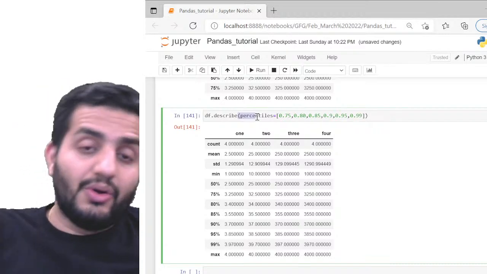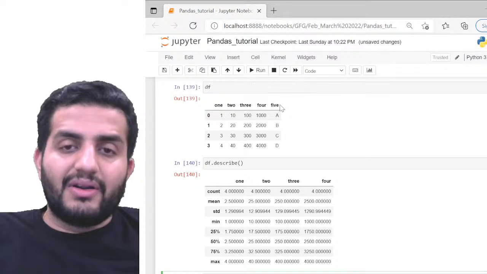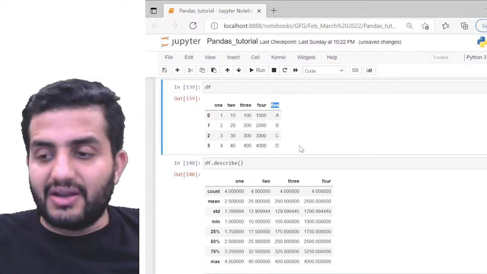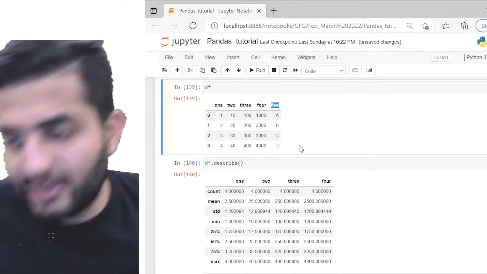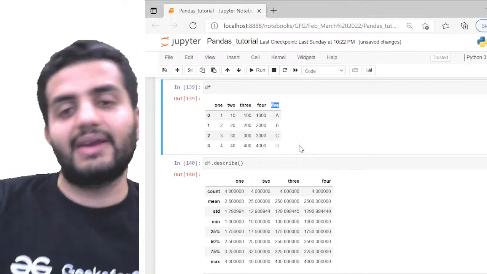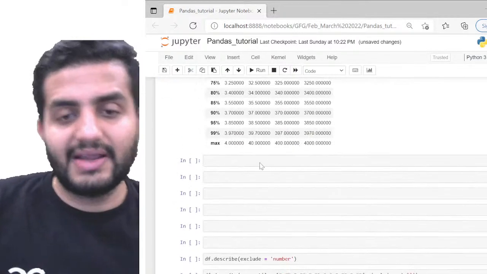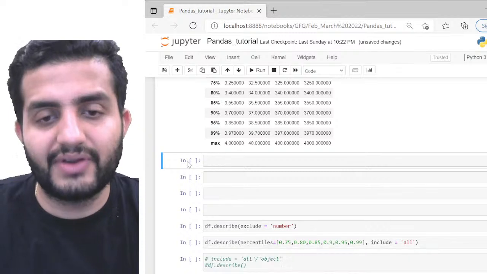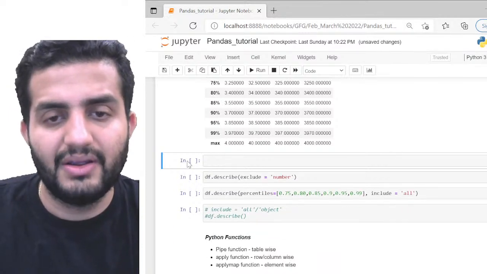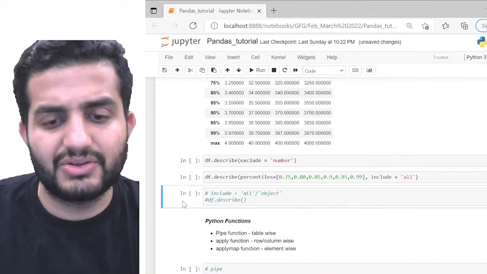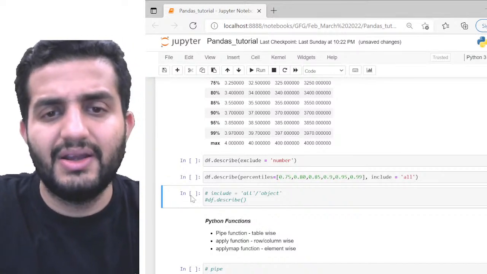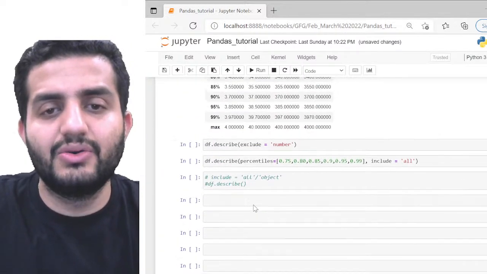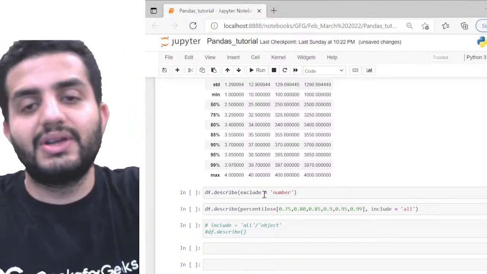But as you know, we also have one categorical data, which is FIVE, which is a string, right? So how do we get the descriptive stats of my categorical data? For that, we have 2 different things we can perform, okay? I'll show it to you quickly. I have something called exclude, and I have something called include, isn't it?